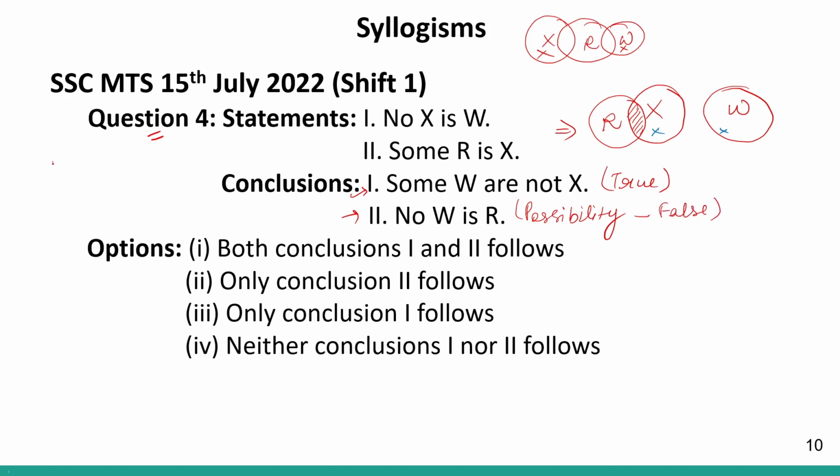If it was written that no W is R is a possibility, then it would have been true. But since the word possibility is not mentioned, it is incorrect, it is false. So only conclusion 1 follows, which is given in option number 3. This will be my answer. Only conclusion 1 follows. Clear?